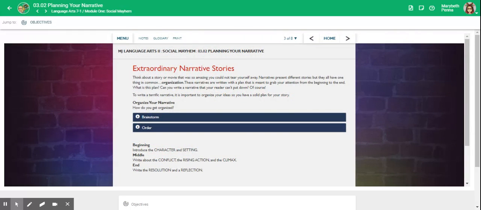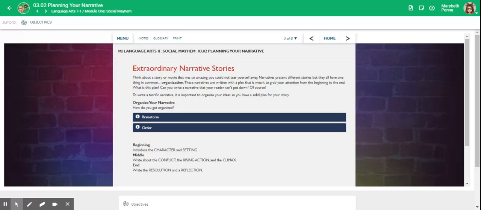Extraordinary narrative stories. Think about a story or movie that was so amazing you could not tear yourself away. Narratives present different stories, but they all have one thing in common: organization. These narratives are written with a plan that is meant to grab your attention from the beginning to the end. What is this plan? Can you write a narrative that your reader can't put down?